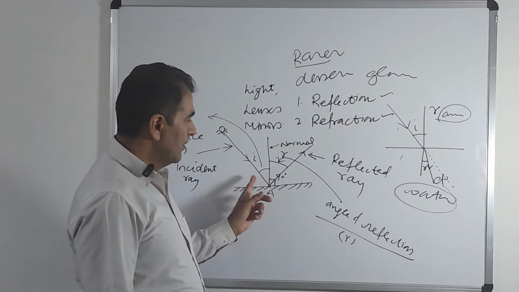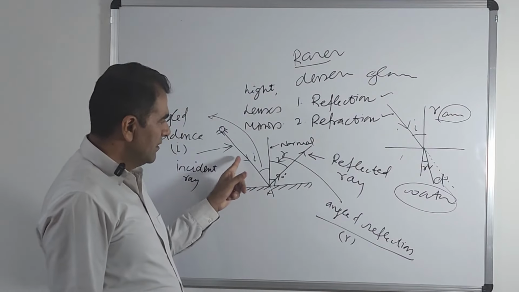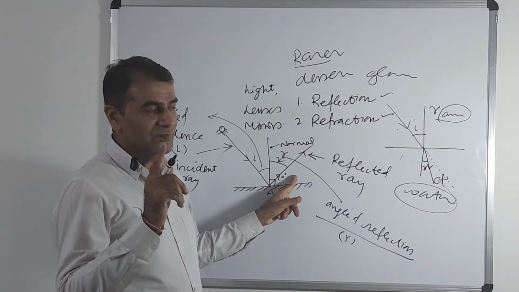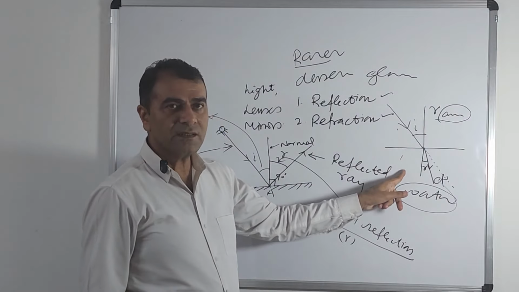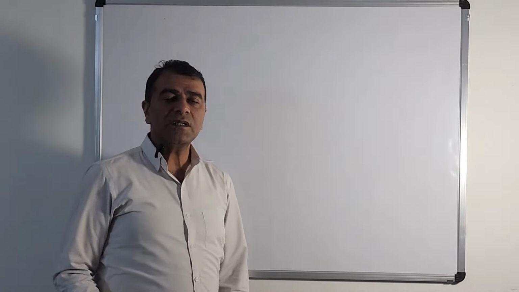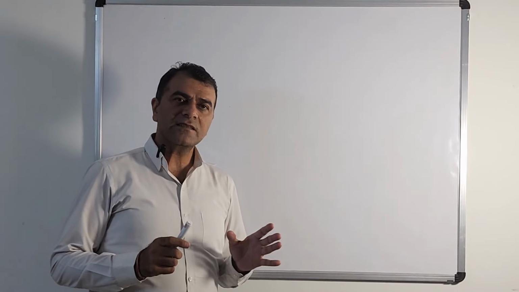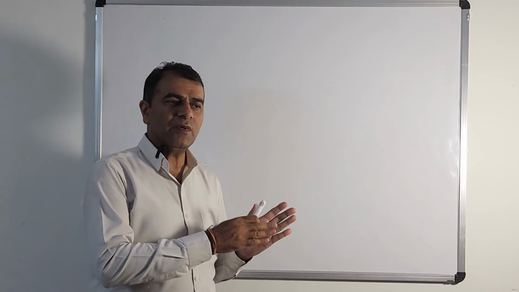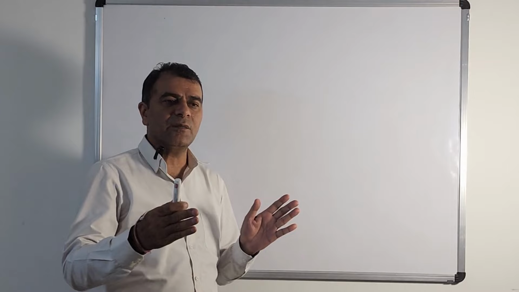What is the difference between reflection and refraction? In reflection, the light is in the same medium, only one medium is required. But in refraction, two mediums are required, rarer and denser or denser and rarer, whatever you say. So basically, what did we learn? We learned that if there is a lens, naturally light will pass through the lens from one medium like air, then denser medium, and then again rarer medium.